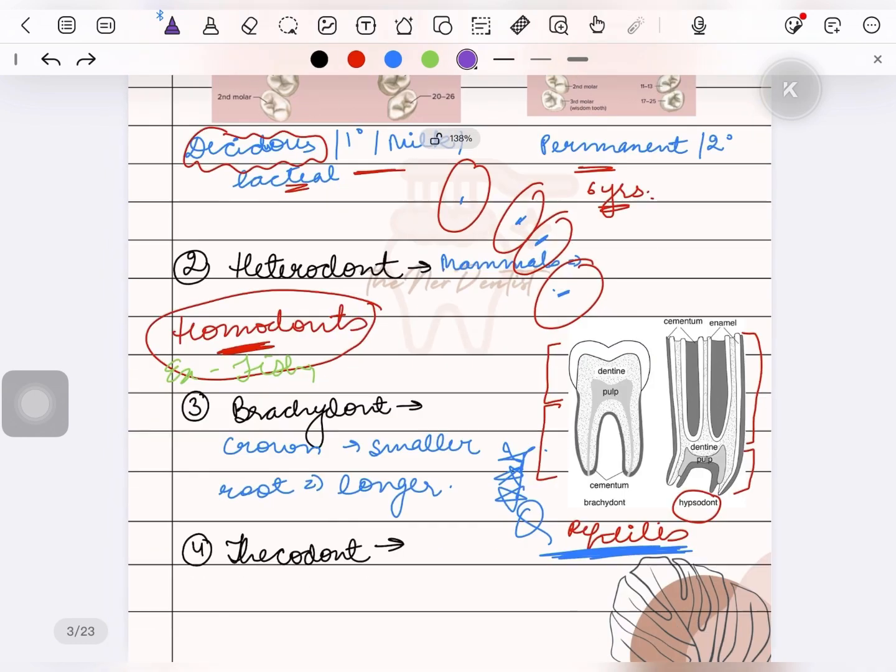Next term is thecodont. The example is humans that we know. It means this is the type of dentition in which the teeth are embedded in the deep sockets of the jawbone. For example, if this whole is the bone, the tooth is present like this. It is embedded into the bone. It is present inside of the bone.